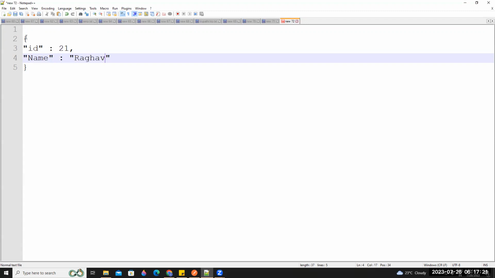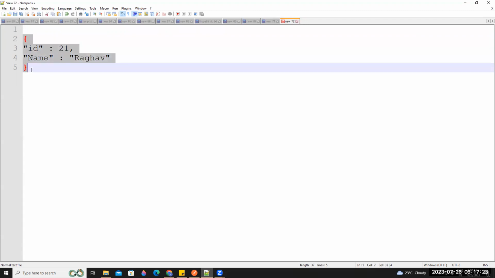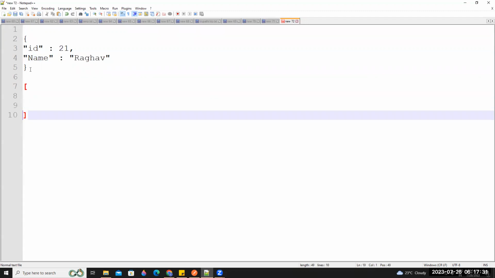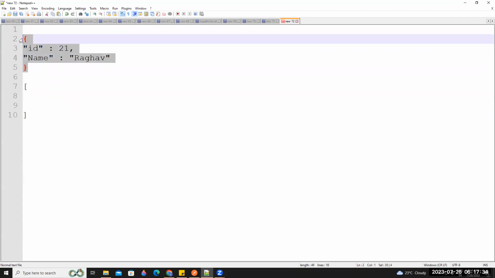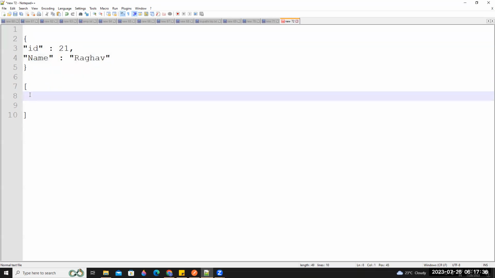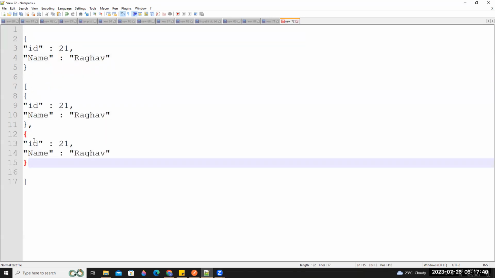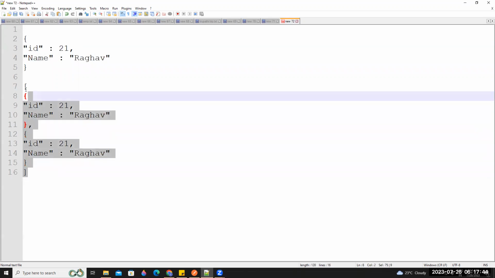Okay. This is a JSON object. Different types of examples, right? This is one of the examples. Go to another example of an array of objects. First, we will write the first one, then the second one with the data type.